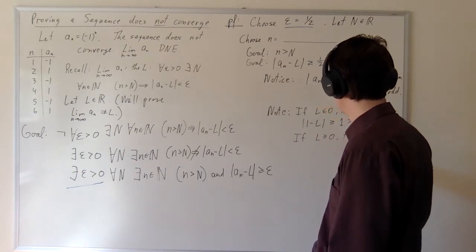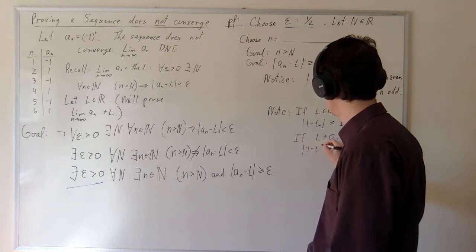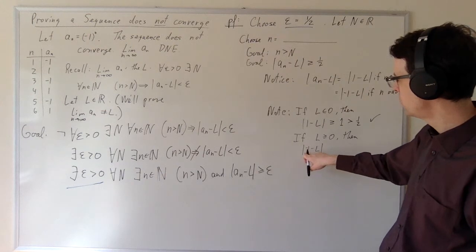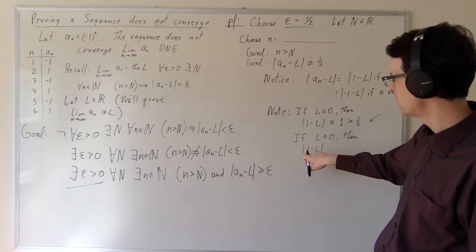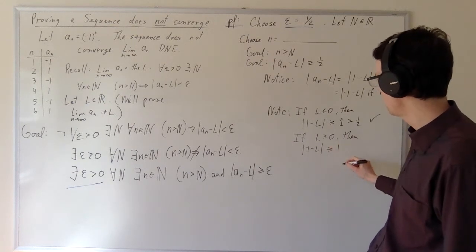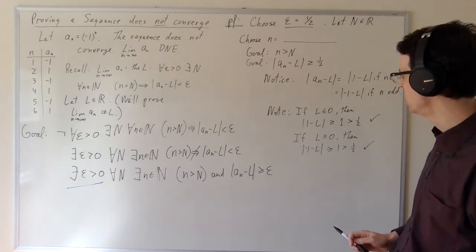If L is positive, then this is going to be negative 1 minus L, which is going to be more negative than negative 1. This is going to be below negative 1, but then you take absolute value signs of it. That's going to be greater than or equal to 1, which is greater than 1/2. And so that's going to be fine too.